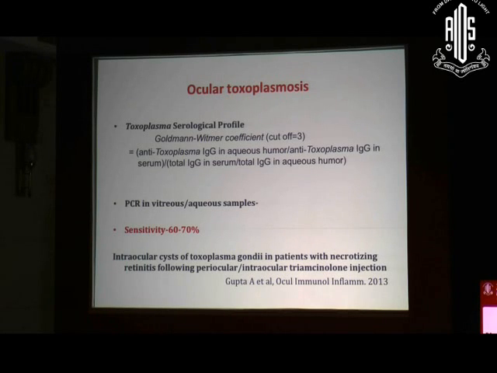Most commonly, when we talk about parasitic infection, we look for ocular toxoplasmosis. For ocular toxoplasmosis, you can either do the serological examination, you can do the Goldmann-Witmer coefficient. If it is more than 3, it is significant. Or in case of an immunocompromised patient, you can do the PCR from the aqueous and vitreous fluid, depending upon the presentation of your patient. And the sensitivity of the PCR using the B1 gene varies between 60 to 70%.